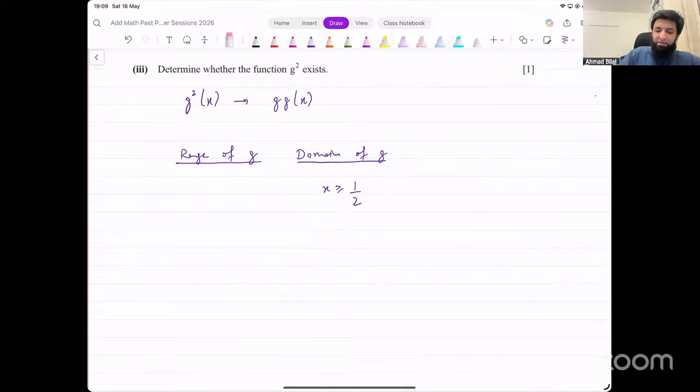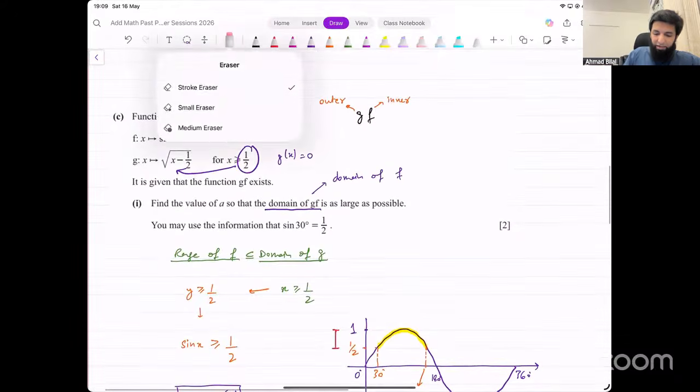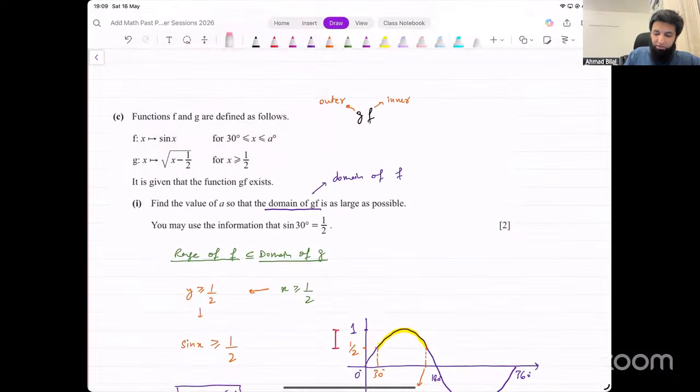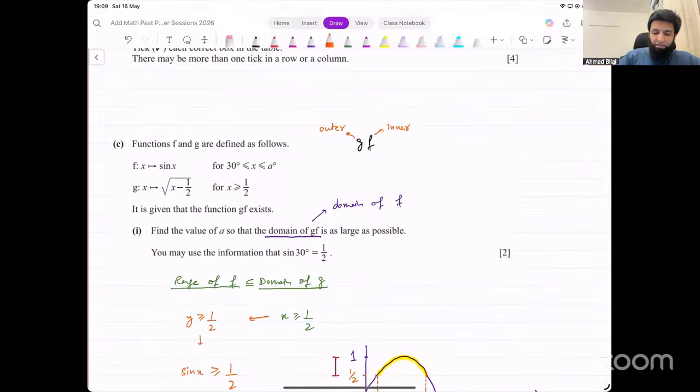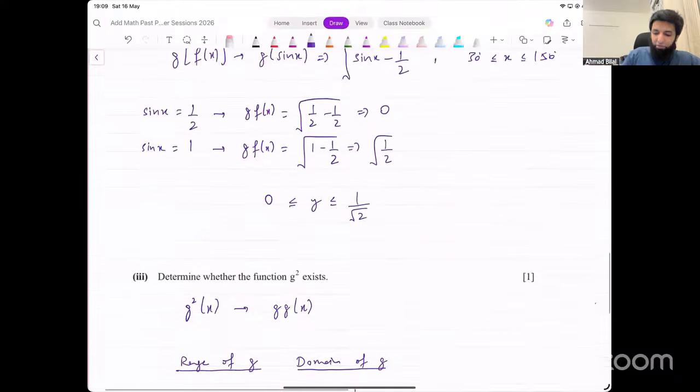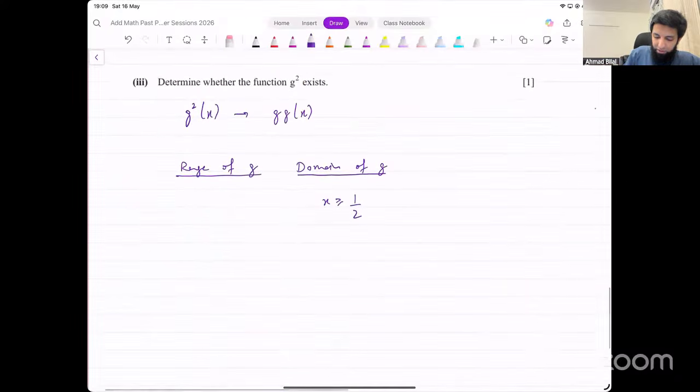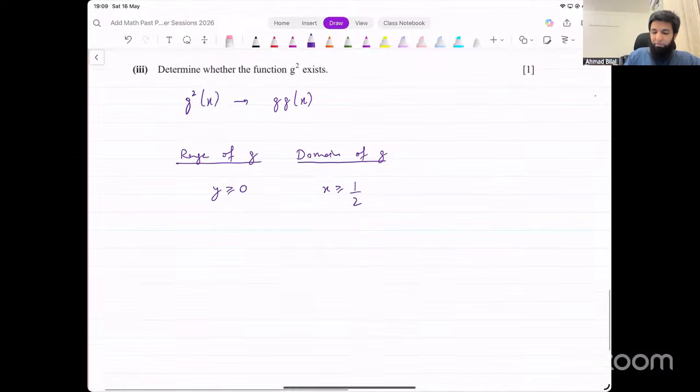So the range that we actually get from this function: if you put 1 over 2 there, you get 0. If x is very large, it will go up to infinity. So the range is going to be from 0 to infinity, or you can just say y greater than or equal to 0. Now, some of these values cannot be input here, right? If it's a value between 0 and 1 over 2, you cannot input it in the function G. For that reason, you would say G squared does not exist.